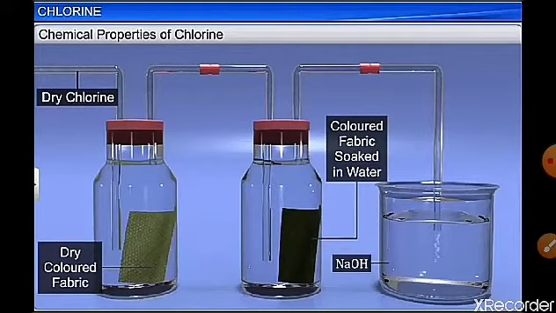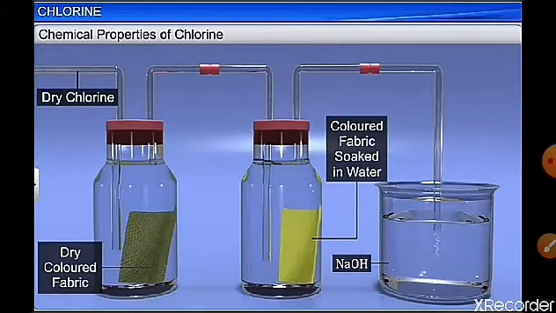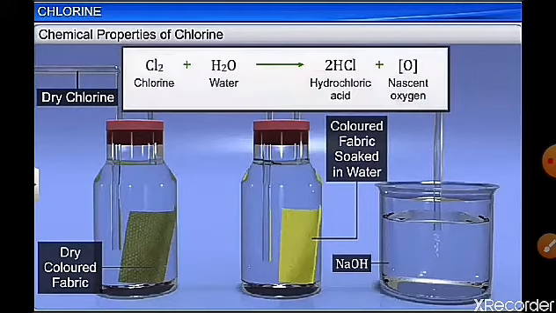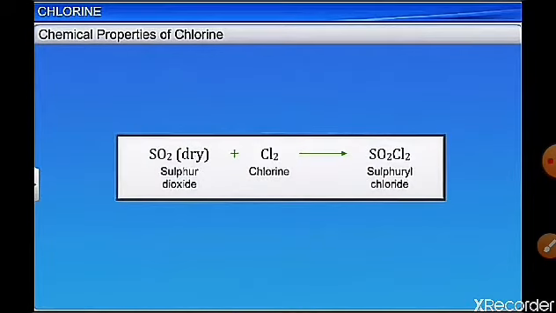Moist chlorine releases nascent oxygen, due to which it is used to decolorize; it has a bleaching action. It turns colored material to colorless. So for an animal membrane or any other colored component, you can remove the color by using chlorine. So it has bleaching action. With dry sulfur dioxide it forms sulfuryl chloride, SO2Cl2.